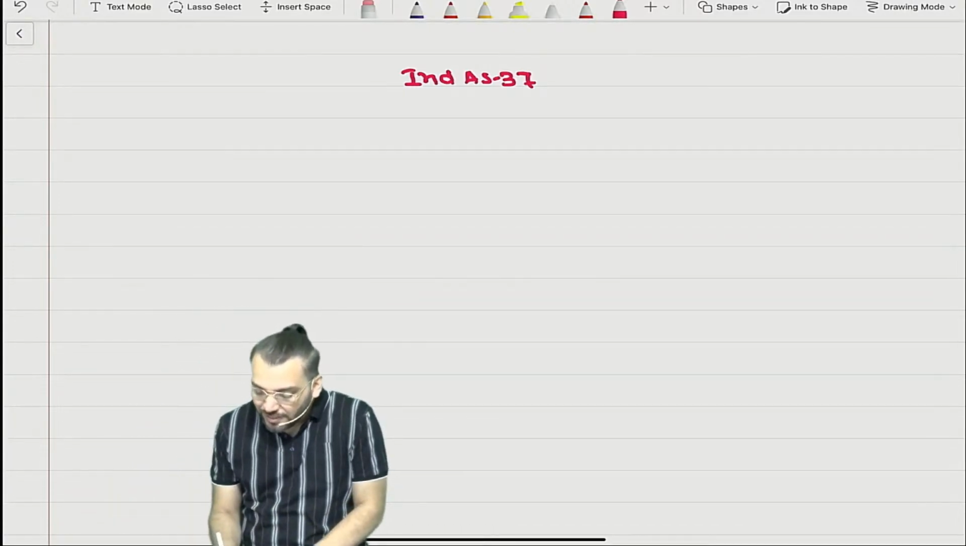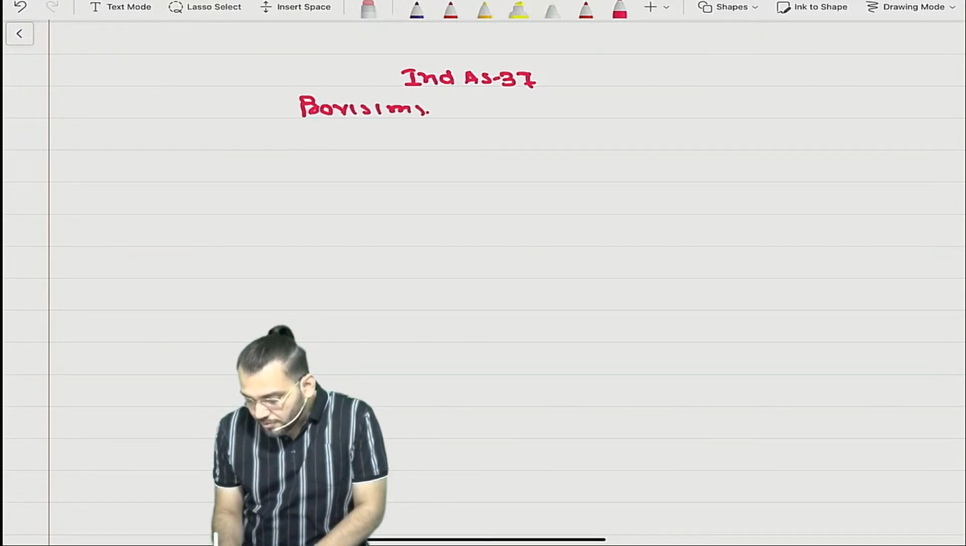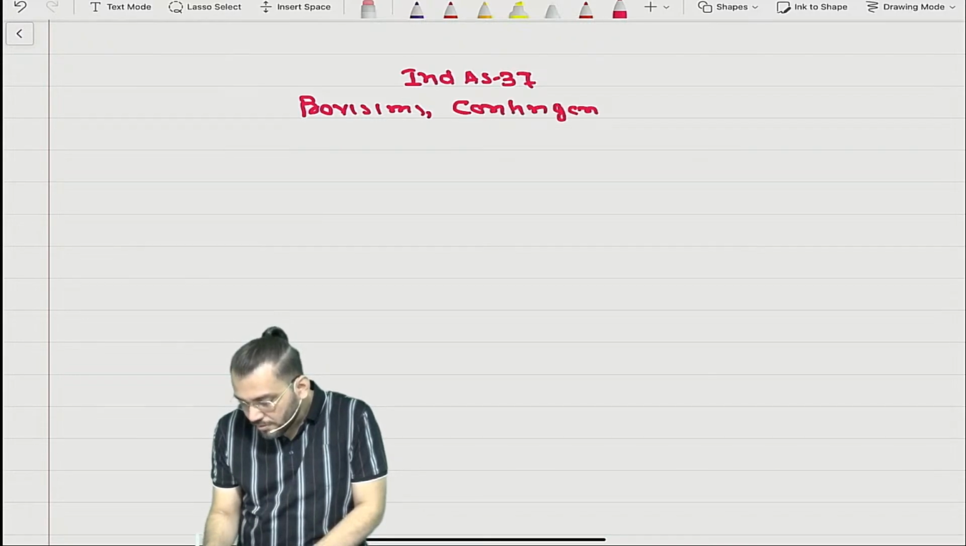Understood? What is Ind AS 37? It is provisions, contingent liabilities, and what? Contingent assets.